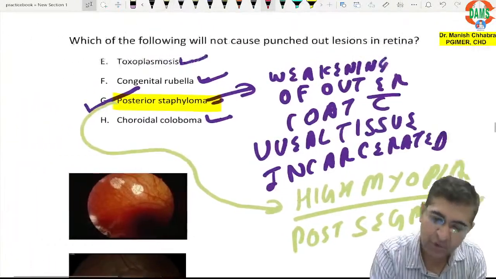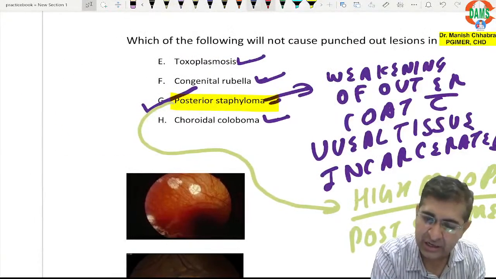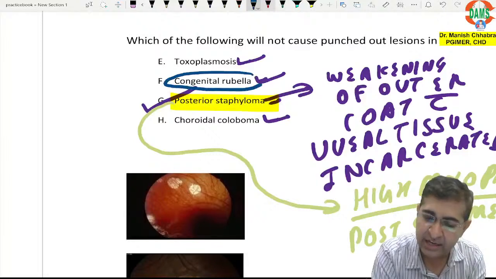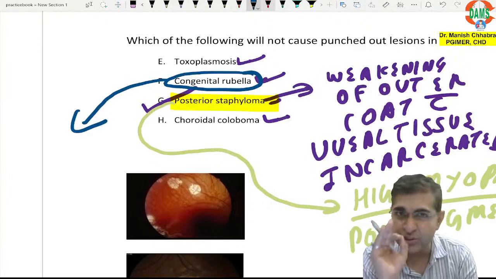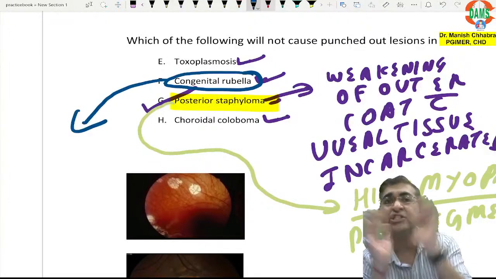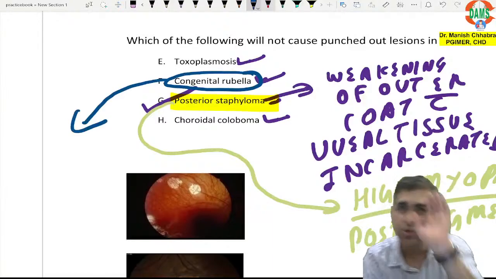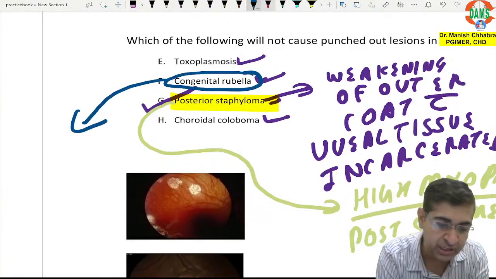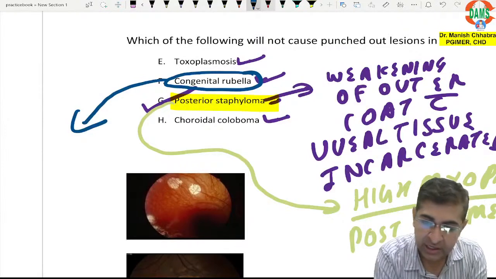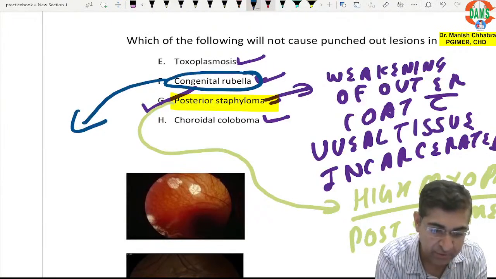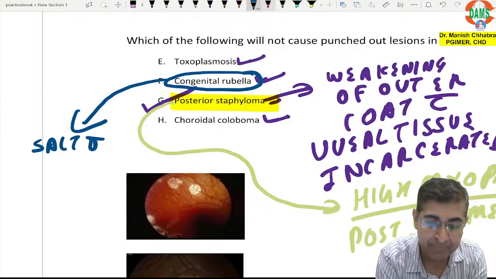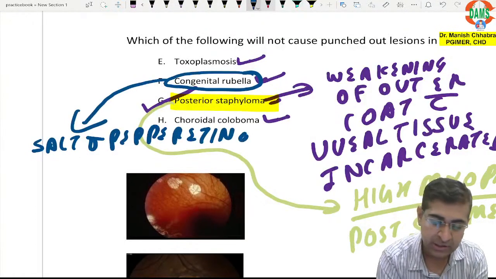I want to just increase the level a little bit. Congenital rubella, there was one question which was asked, which of the following is not seen in congenital rubella? Can you tell me the features that you see in congenital rubella? Yes, very good, Dr. Divyamsu. Salt and pepper retinopathy. What else?